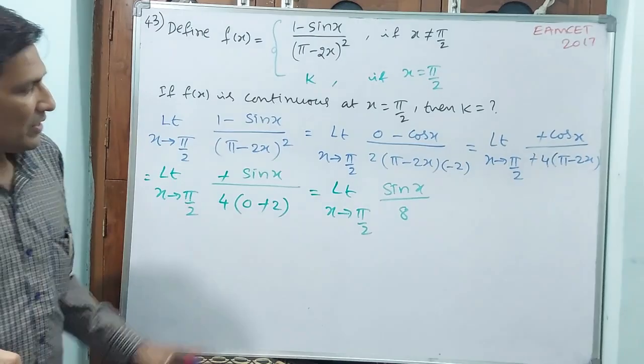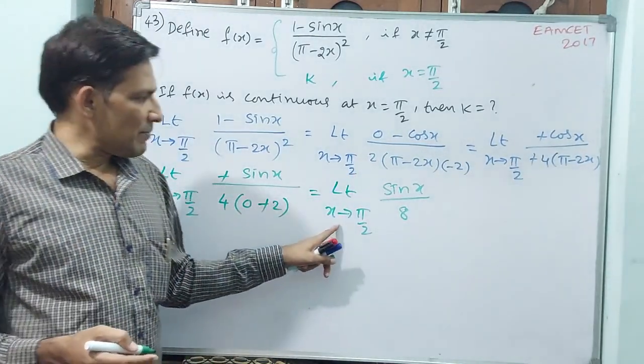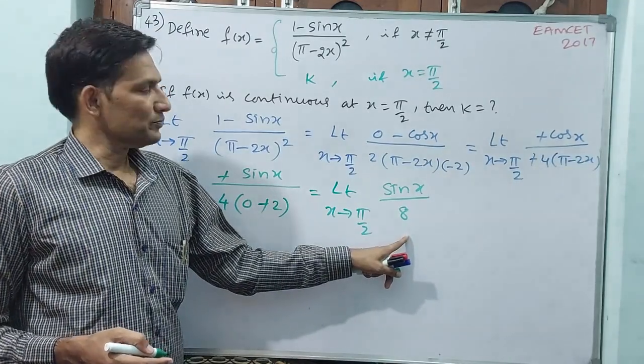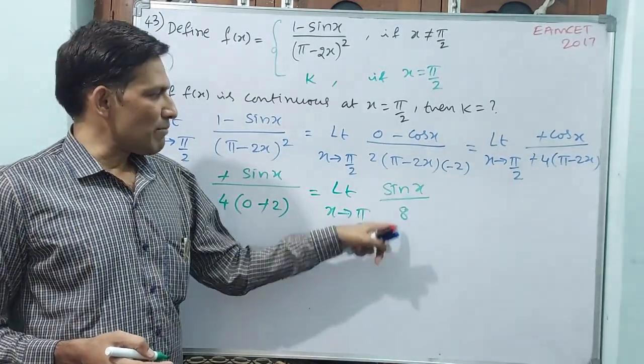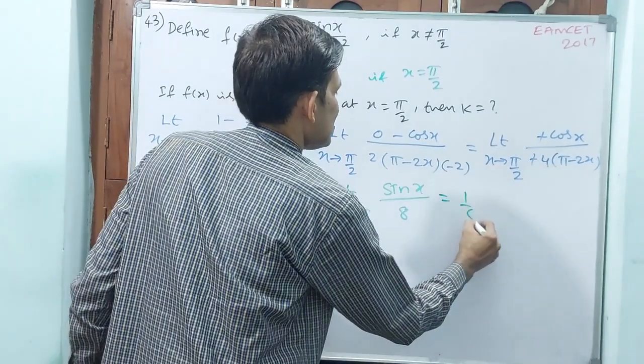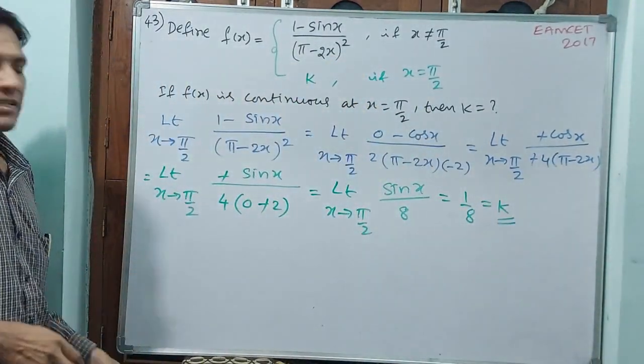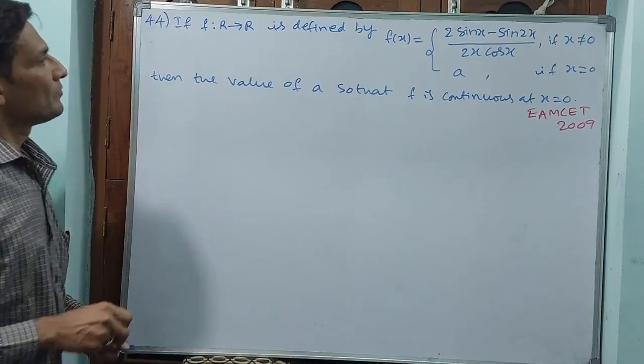Okay, now you tell me, can we apply the limit now? Definitely. Why? Because see, the denominator has no x in it. That is why the denominator will not change with pi by 2. Sin pi by 2 is 1, so the answer is 1 by 8. This is the value of k. That's all. Understand? Okay. Let us go.